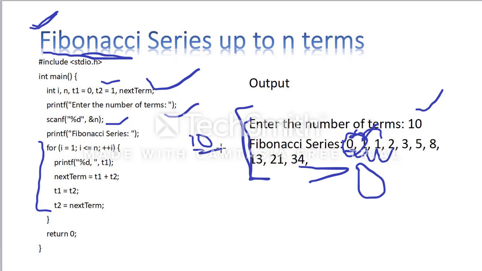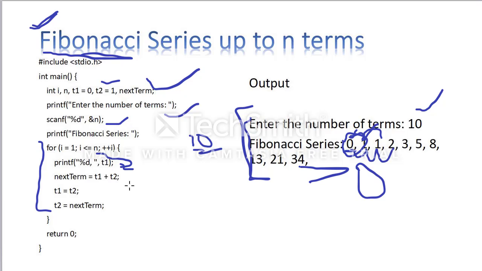Then the number you entered, that is n, and i plus plus. Okay, printf percentage d comma t1. If i is less than or equal to n, what is the i value here? 1. 1 is less than or equal to 10, correct? So when the condition of the loop is correct, it enters into the body of the loop. Otherwise it will terminate the loop. Here it is correct, so I am entering into the body of the loop.